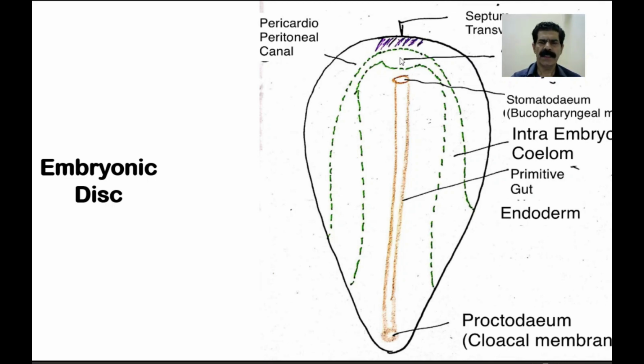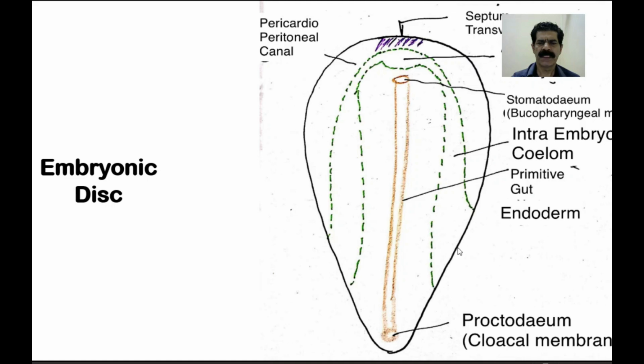In this disc there develops the intraembryonic coelom, that is the intraembryonic cavity. This is the future embryo, but at present it is in the form of a flat embryonic disc having all three germ layers. In this, a horseshoe shaped cavity develops.